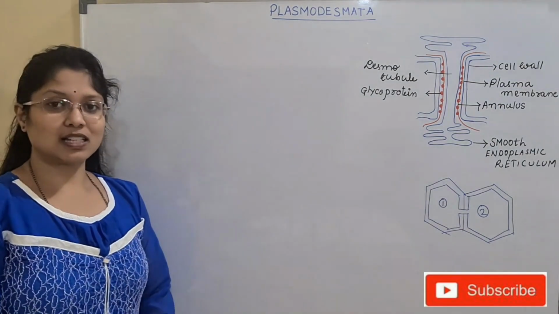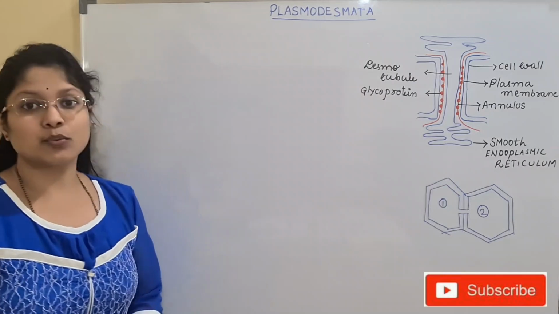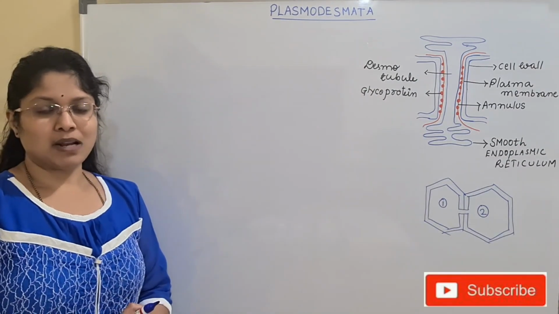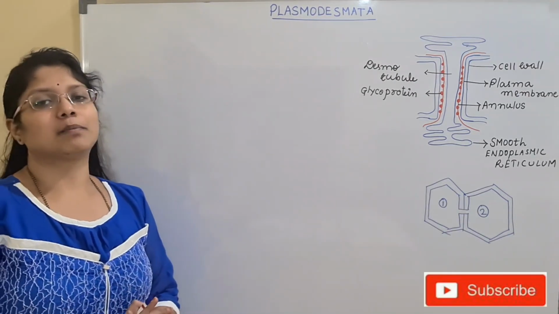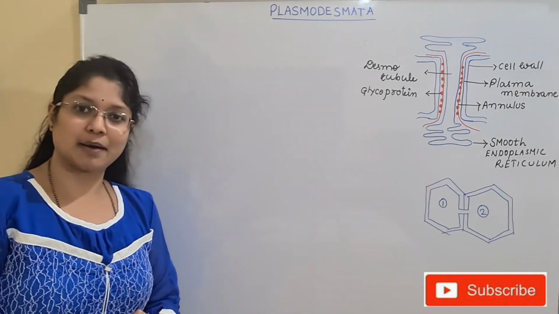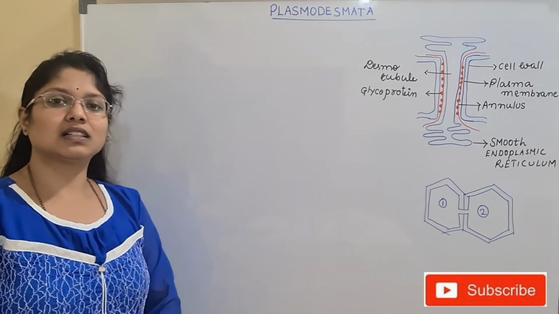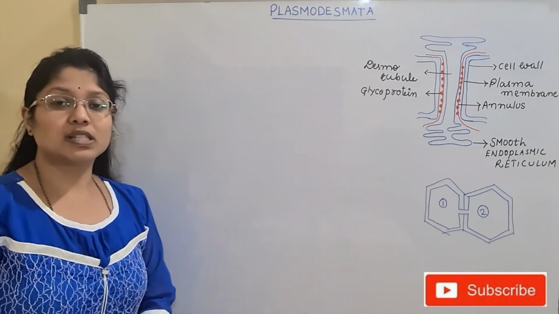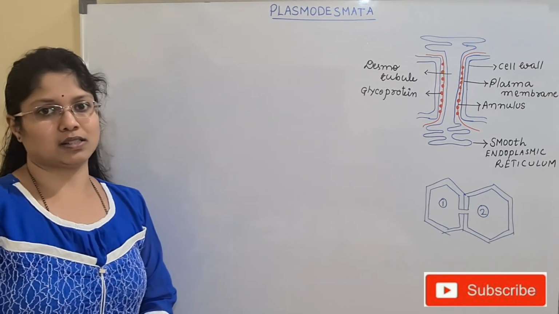Hello children, in the last topic we discussed the cell wall, and today we'll be discussing the cell connections, that is, plasmodesmata. Plasmodesmata are the cell communication system in the plant body. The similar structures that we discussed in animal cells are the gap junctions, right? So first we'll be discussing the plasmodesmata, which are the cell communication system in plants.